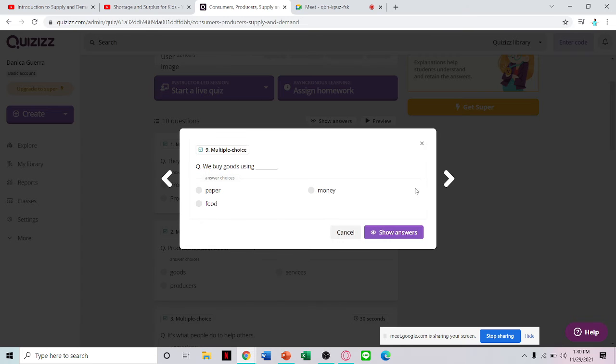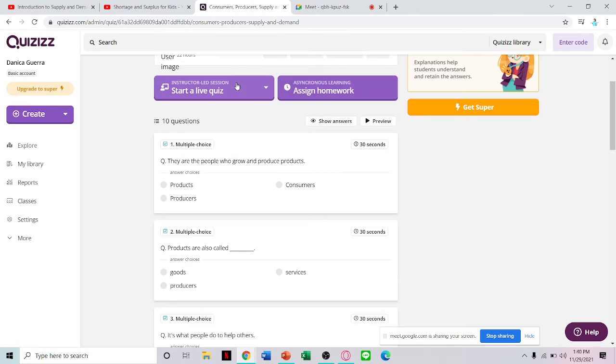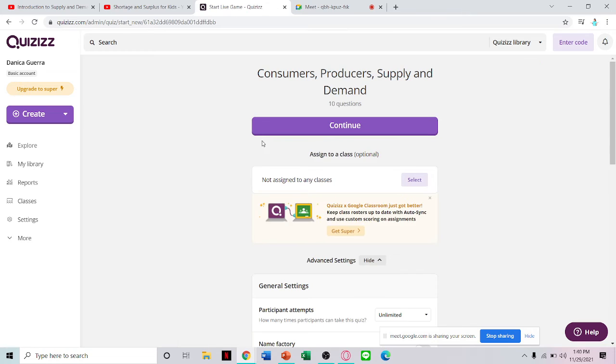True. We buy goods using what? Money. Last one, they are the people who buy and use products. Consumers.